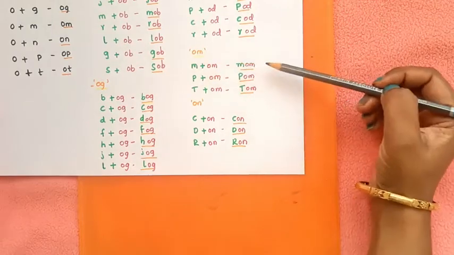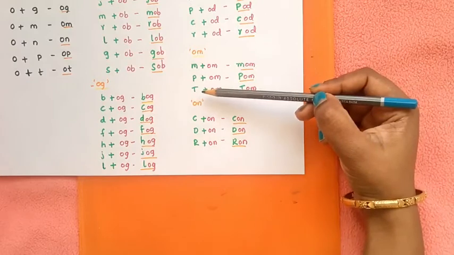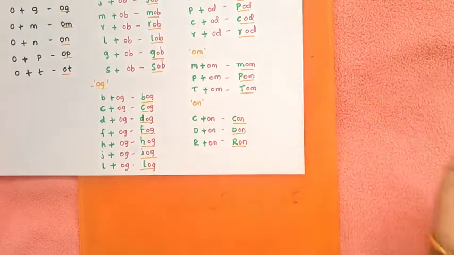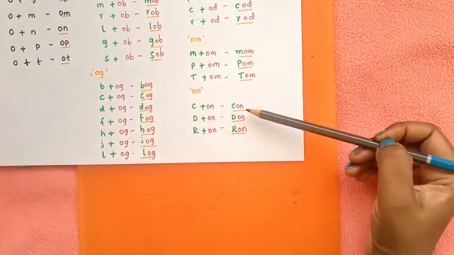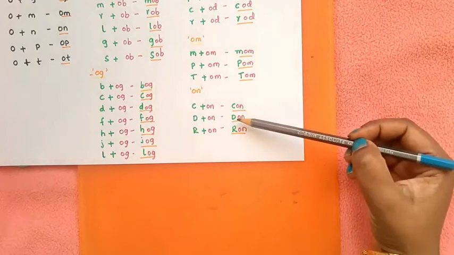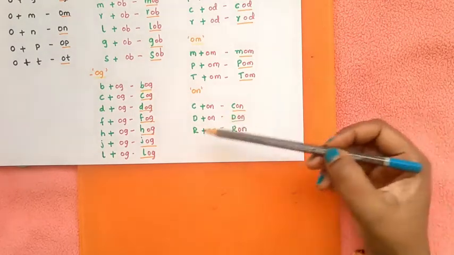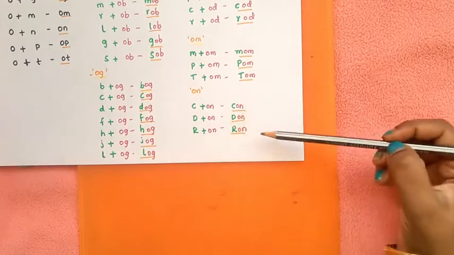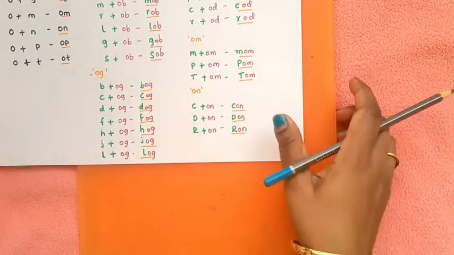Next we have om family. M, om, mom. P, om, pom. D, om, Tom. Next we have on family. K, on, con. D, on, Don. Here I used capital letters since it is the name of a person. R, on, Ron. Here again it is the name of a person, so I used a capital letter.